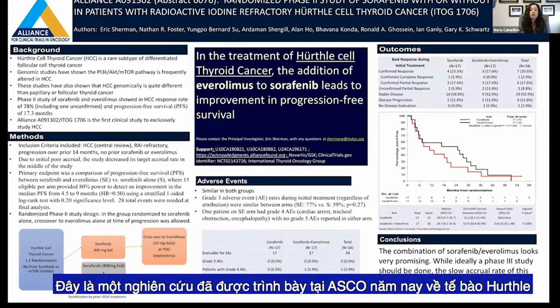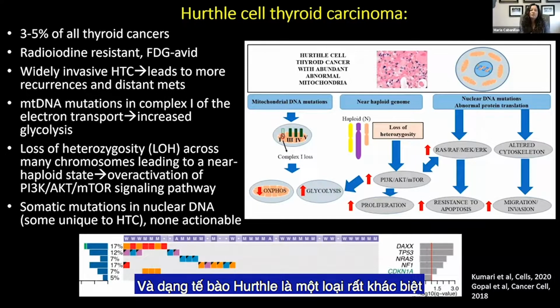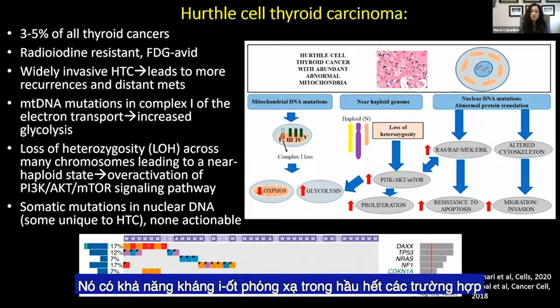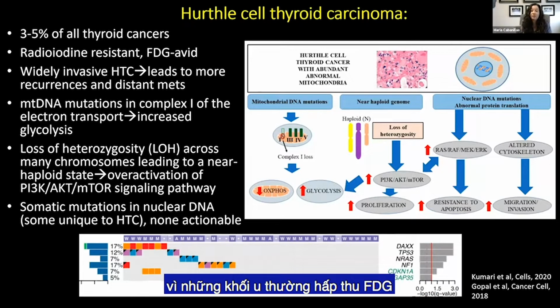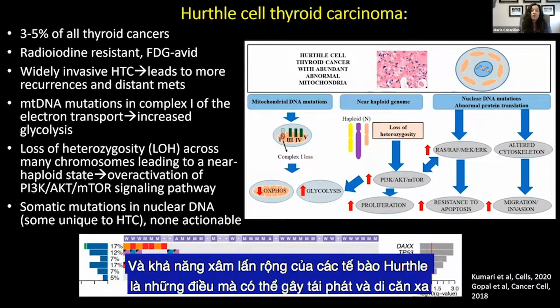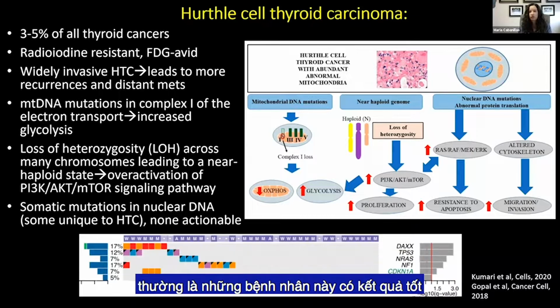So this is a study that was presented at ASCO this year on Hürthle cell. And Hürthle cell is a very different beast. It's a rare thyroid cancer. It is radio resistant in most cases. And so actually PET scans are very useful in this disease because these tumors are usually FDG avid. And the widely invasive Hürthle cells are the ones that can have recurrences and distant metastases. The ones that are encapsulated with no angioinvasion or little angioinvasion, those patients usually do well. But the ones that are widely invasive are the problematic ones.